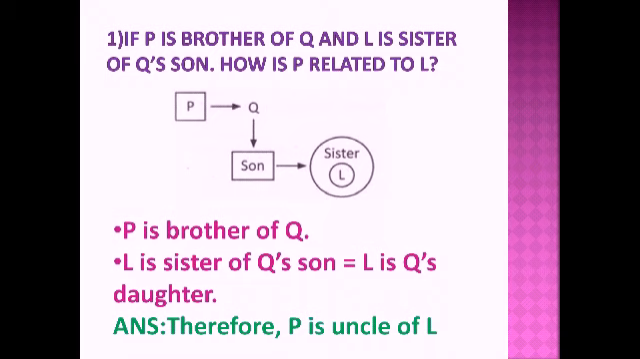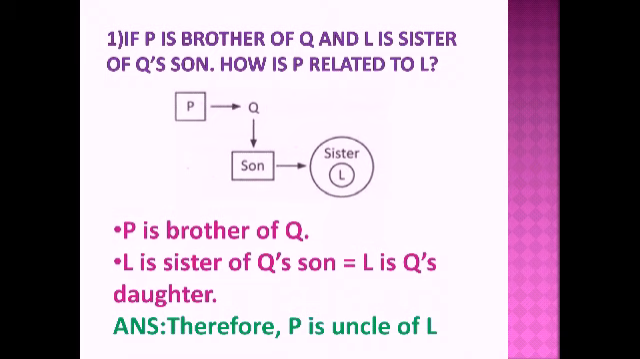Read the question. First question. If P is brother of Q and L is sister of Q's son, so sister of Q's son means Q's daughter. That means L is Q's daughter, right? So if L is Q's daughter and P is Q's brother, then what is the relationship between P and L? P is uncle of L, right? So that is our answer.